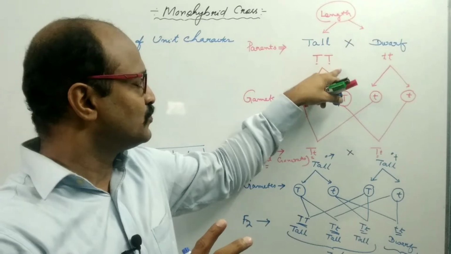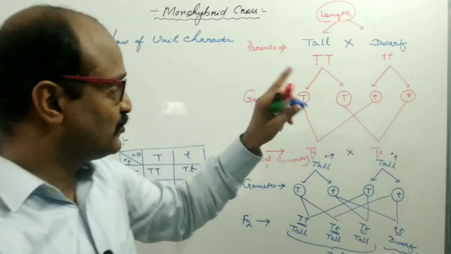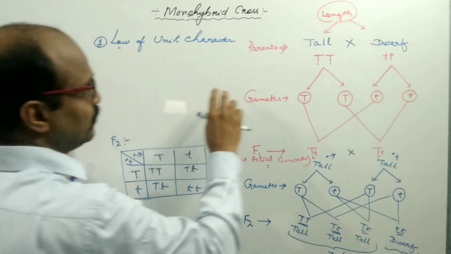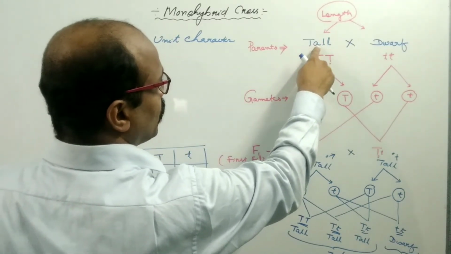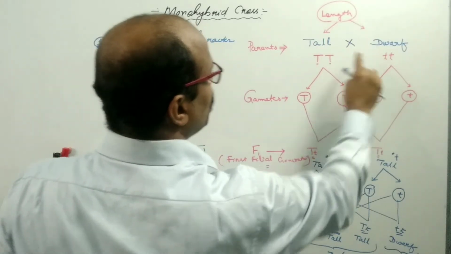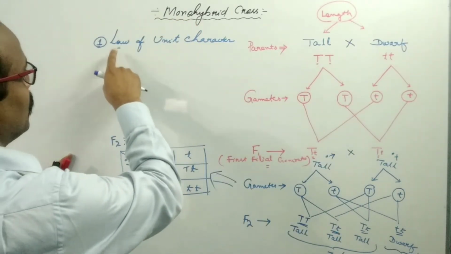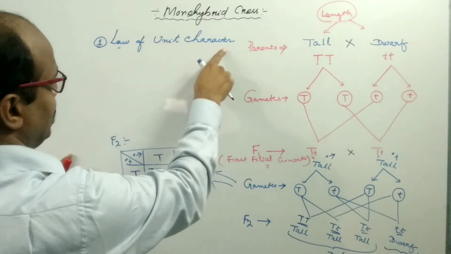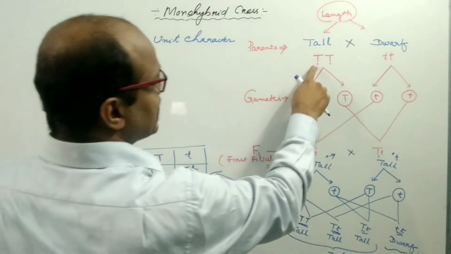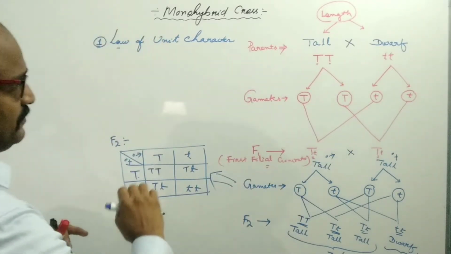These factors are also known as Mendelian factors. So Mendel used capital TT for tallness and small tt for dwarfness. It means that there is the law of unit character: each and every character of the individual is controlled by a single pair of factors.